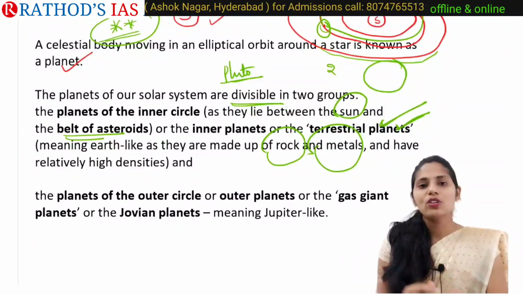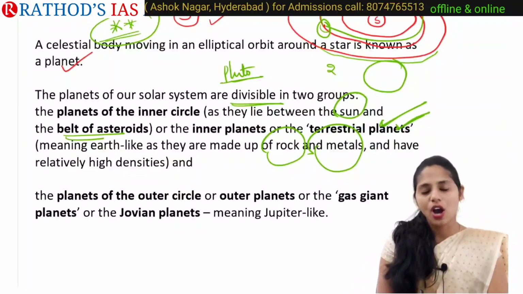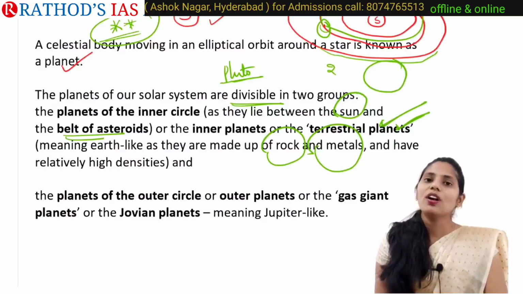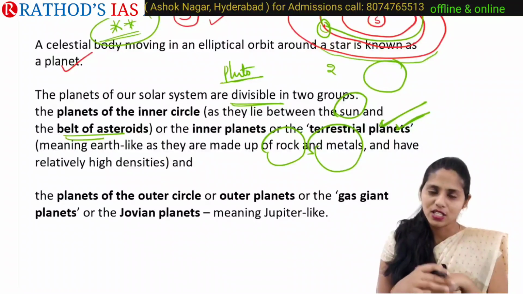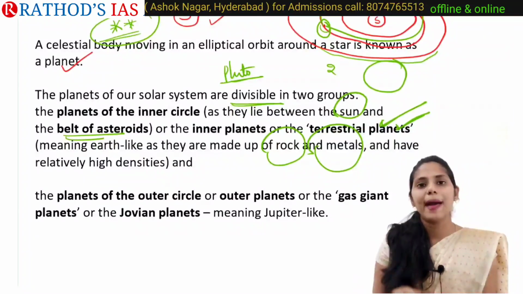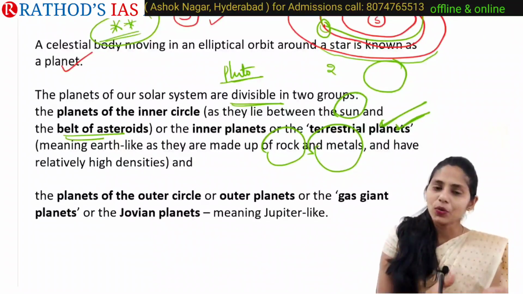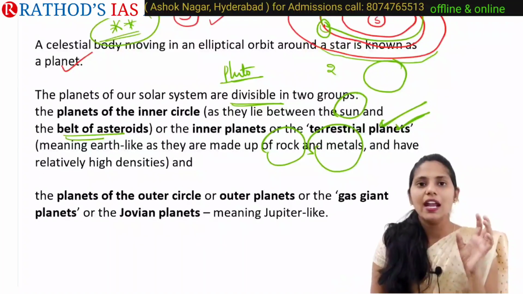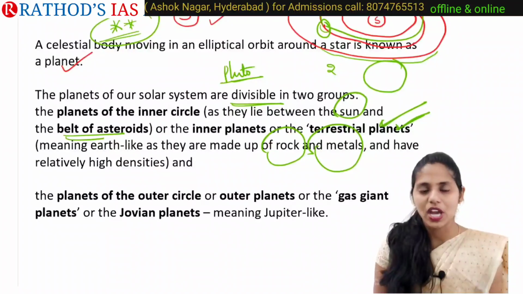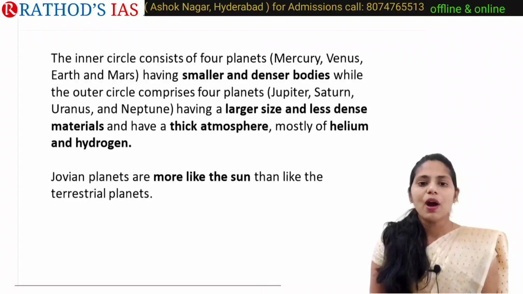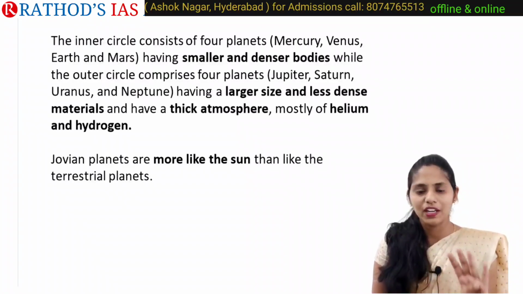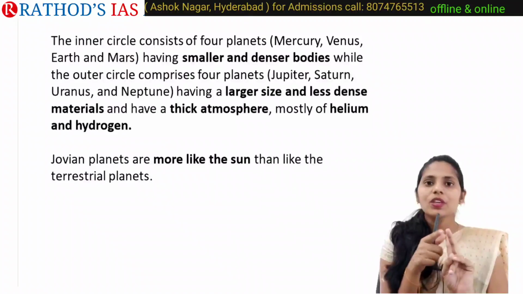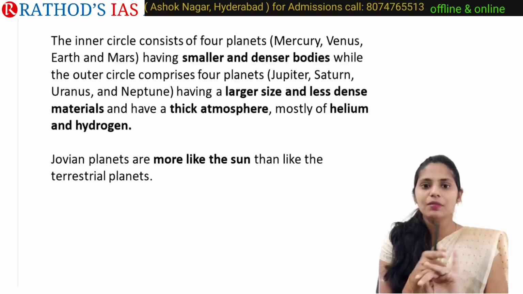Now let us talk about the planets present in the outer circle. These are called outer planets or gas giant planets, or we can say Jovian planets. The size of these planets is comparatively high when compared with the inner planets, and the amount of gas is also very high. The inner circle mainly contains 4 planets: Mercury, Venus, Earth and Mars.